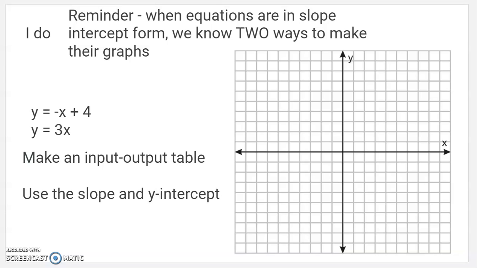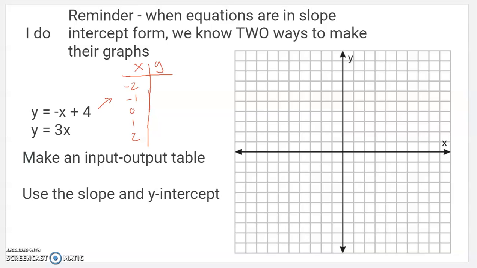So I'm going to do one of each. I'll make an input-output table for the top one. So x, y. Remember, I choose any x's I want. I usually choose these. And then I find out y. I like to start with 0, so I put in 0 here.